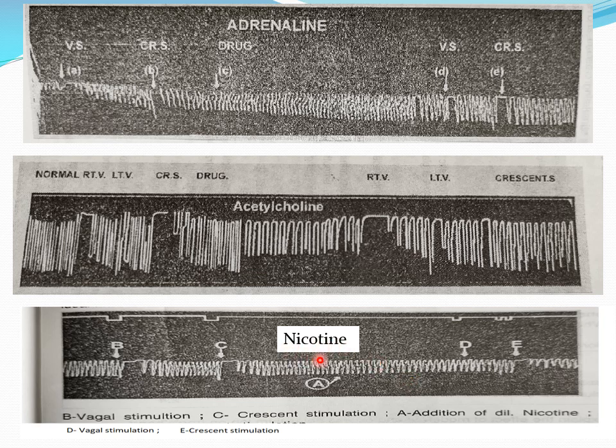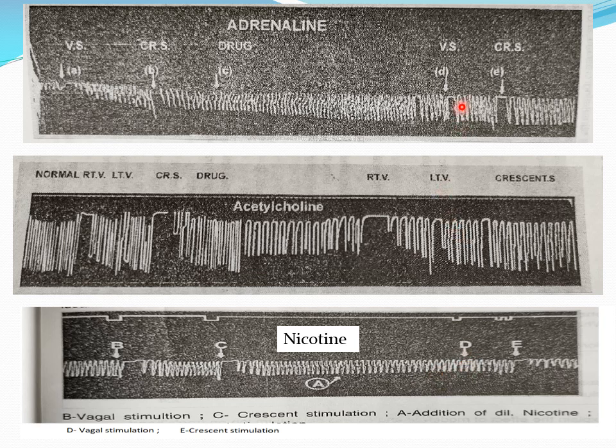Then after the administration of the nicotine to the heart, the heart is under the influence of this drug nicotine, and then you stimulate the vagus. So here, on stimulation of the vagus after administration of the nicotine, we got no effect on the heart. There is no inhibition of the heart.